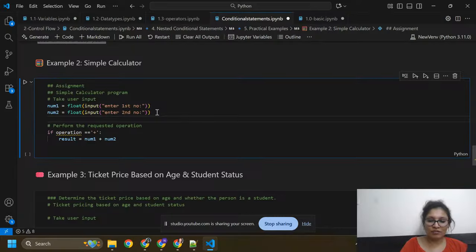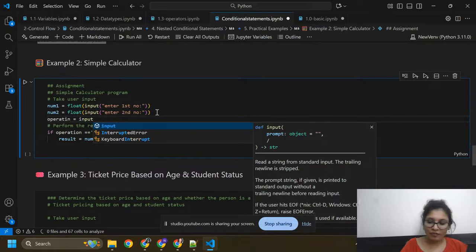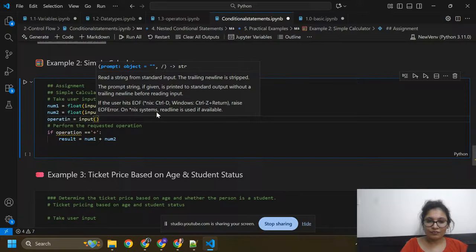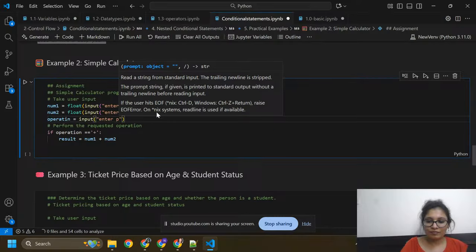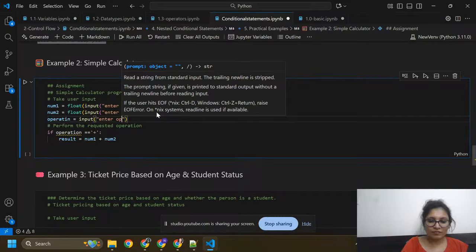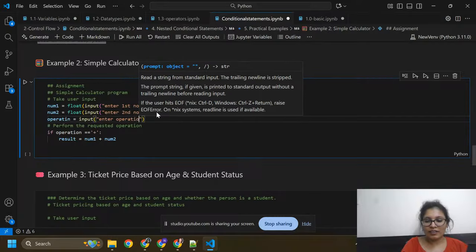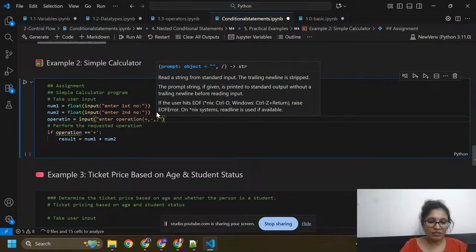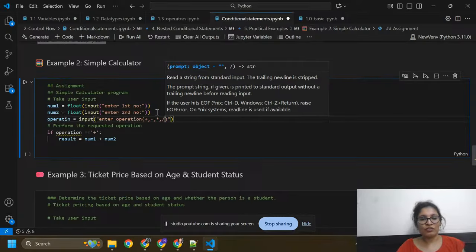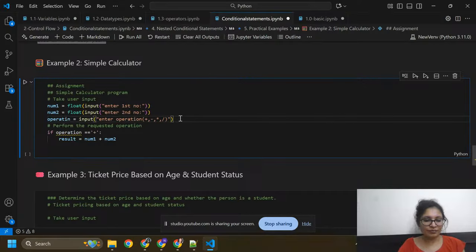I need to write operation equals to input, enter operation. Like what? You can enter plus, you can enter minus, you can enter multiply, or you can enter division. So these are the operations we can enter.